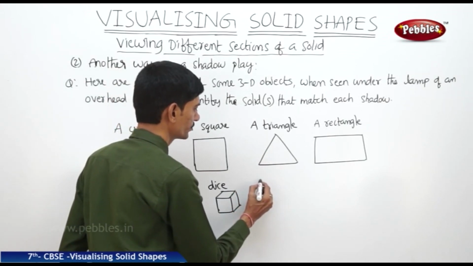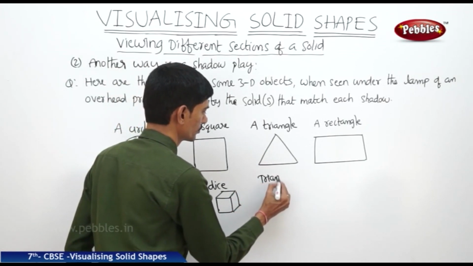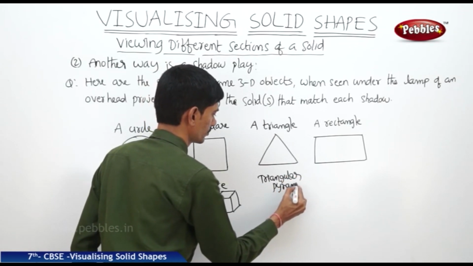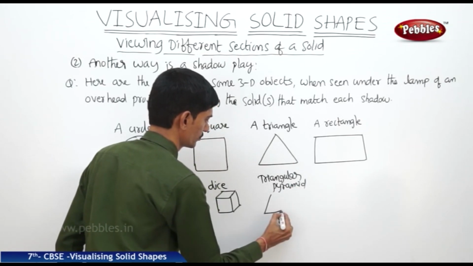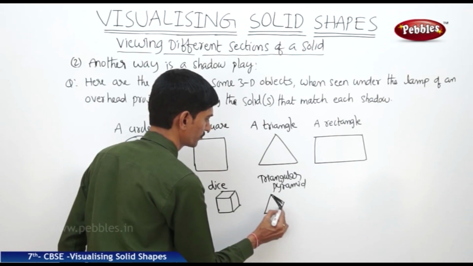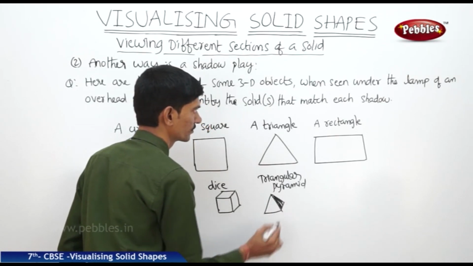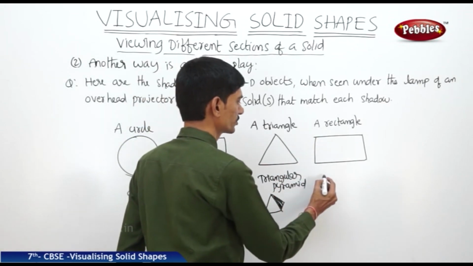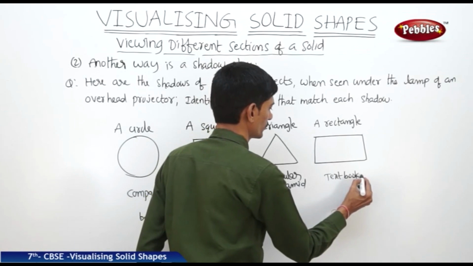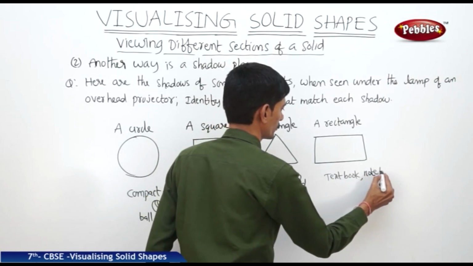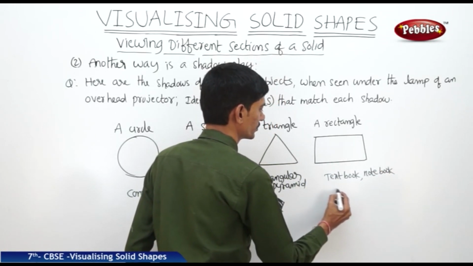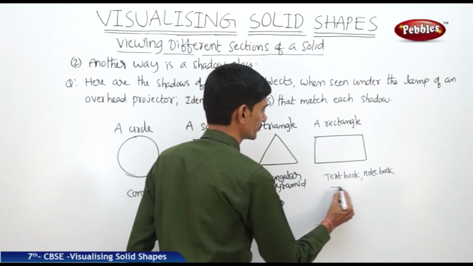It is a triangular pyramid. So a triangular pyramid can give the shadow of the triangle. Then rectangle. So your textbook or notebook will give the shadow of the rectangle.